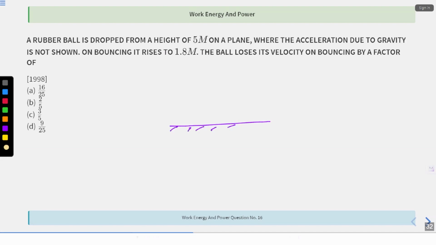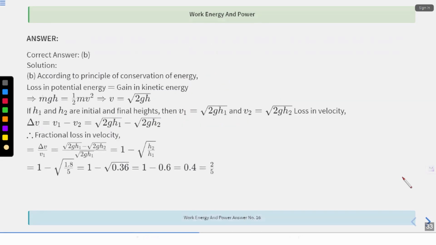Now, this is a plane surface. They're saying that from a distance of 5 meters, this is a ball, a rubber ball. It is dropped. It bounces, it comes to ground, and it again goes up with a height of 1.8 meters. Then what is the loss in velocity?